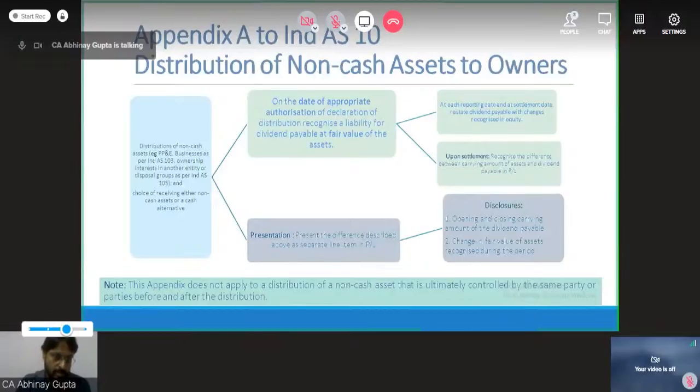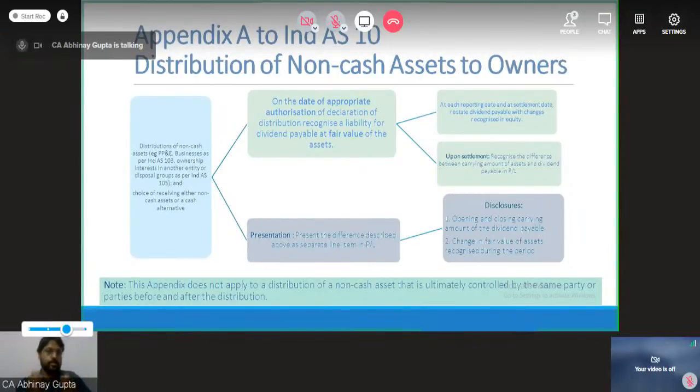I am reading the first box. Distributions of the non-cash assets. Example, PP&E, businesses as per Ind AS 103, ownership interest in another entity or disposal groups as per Ind AS 105, and choice of receiving either non-cash assets or a cash alternative. So basically, it is talking about whenever a company distributes some assets to its owners. Who are the owners? Shareholders. The company has decided to distribute its assets to the shareholders. So this is talking about this transaction.